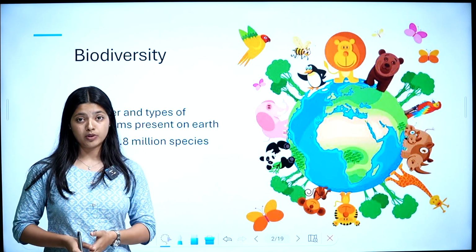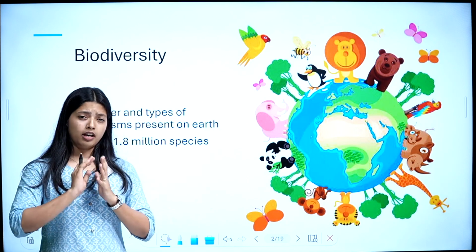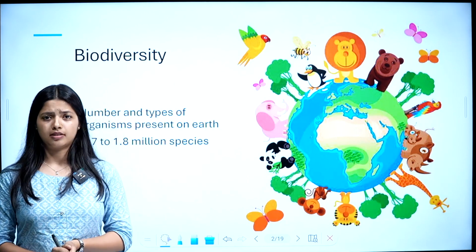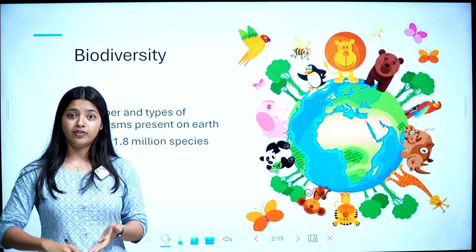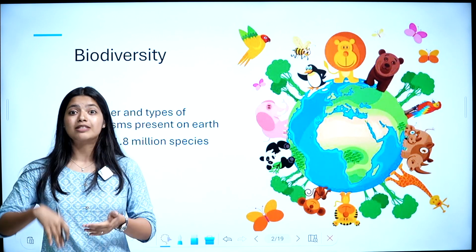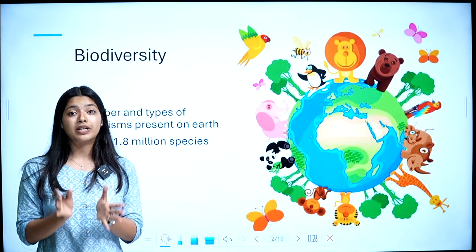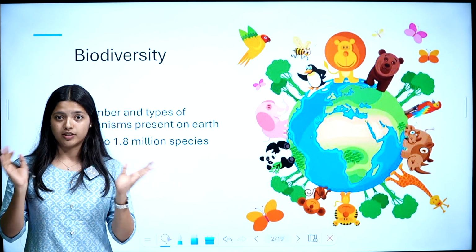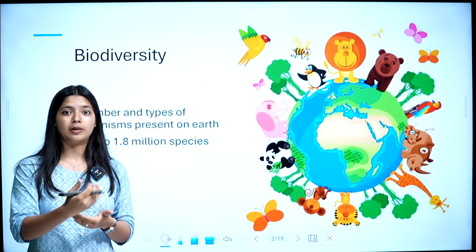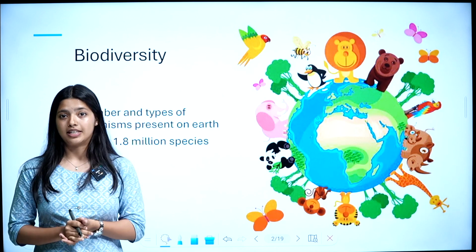Okay, what is biodiversity? Number and types of organisms. There is a number of organisms present on earth, and there are different types of organisms, different species of organisms. So the number and types of organisms present on earth is biodiversity. Diverse, many types of organisms are present on earth.